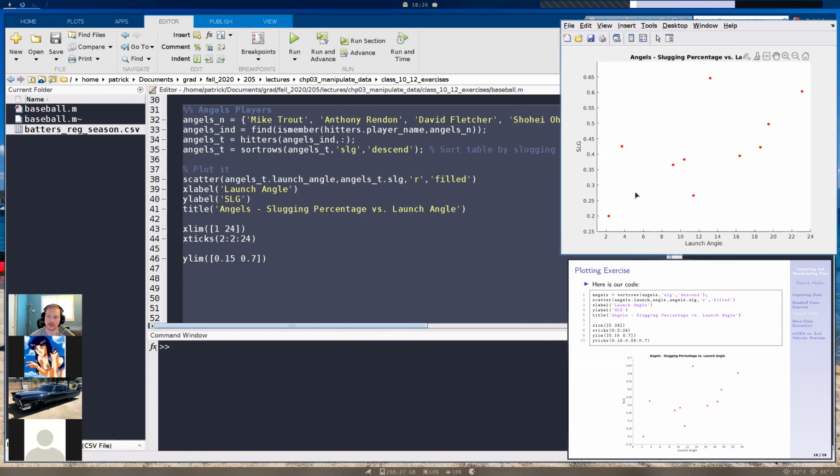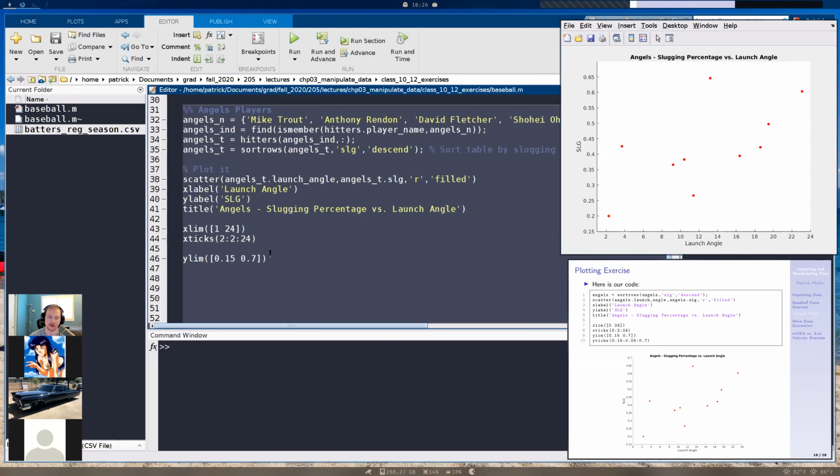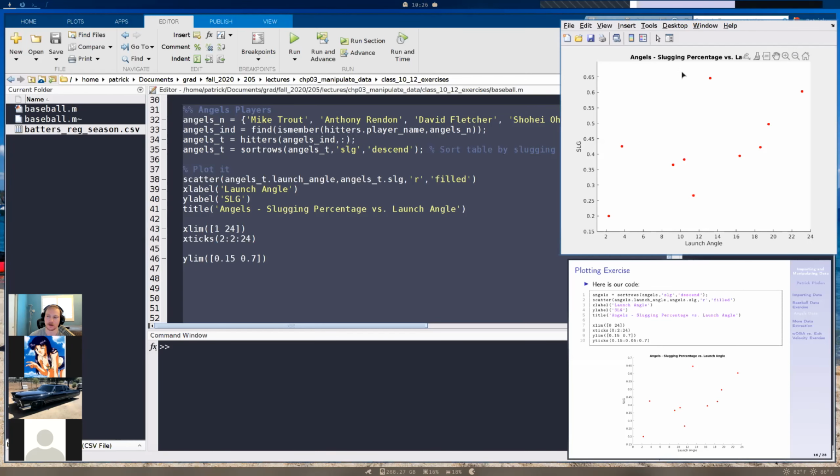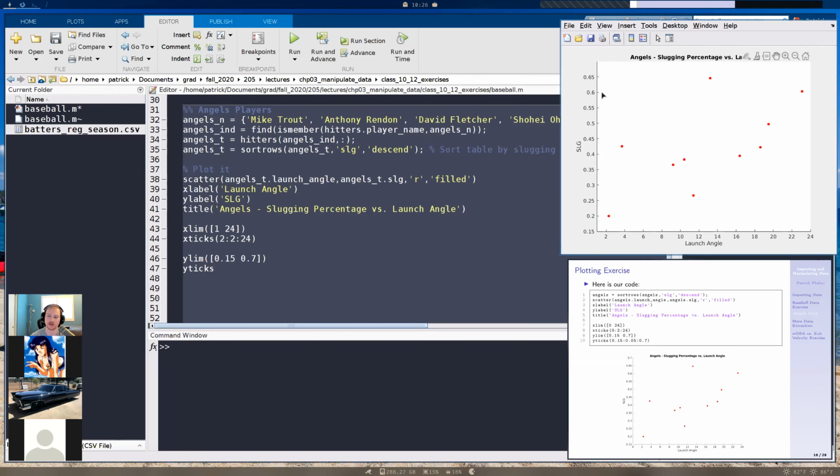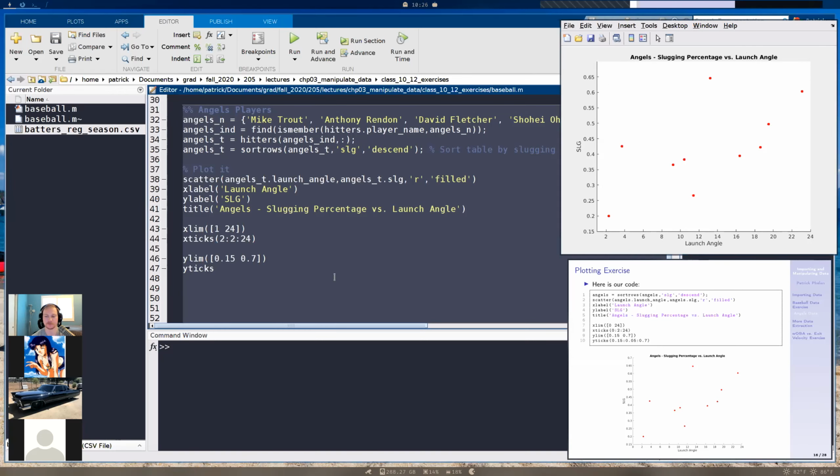All right, if I run it, now it's looking a bit better. Looking at this, maybe I would change it, but I want to get through it. I would maybe change this to not 0.7, but we're going to keep it. So it's at 0.7. Now let's do our y ticks, because you see that we're missing our y tick value up here for 0.7.